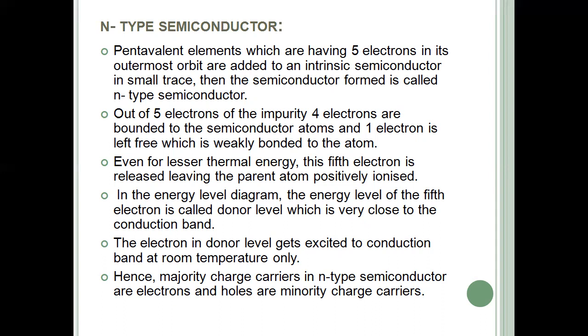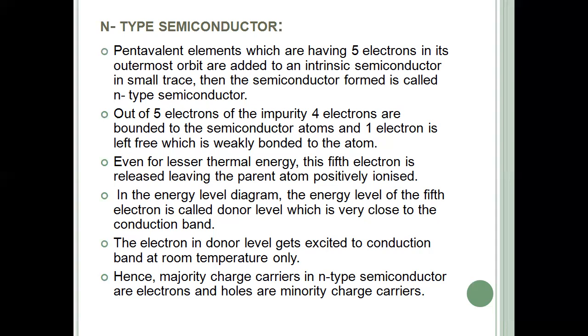Now, what happens to these 5 valency electrons of the pentavalent element? Out of the 5 valency electrons, 4 get bonded with the 4 semiconductor atoms of the material, and 1 electron is left free, which is weakly bound to the atom. When you give even lesser thermal energy, this 5th electron is ready to leave its parent atom, making its parent atom positively ionized.